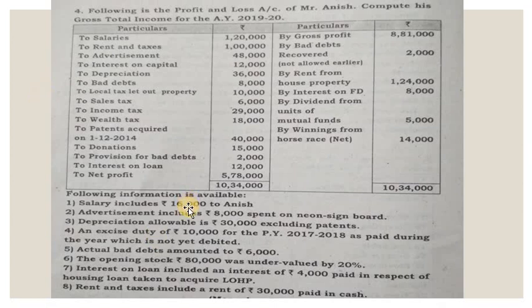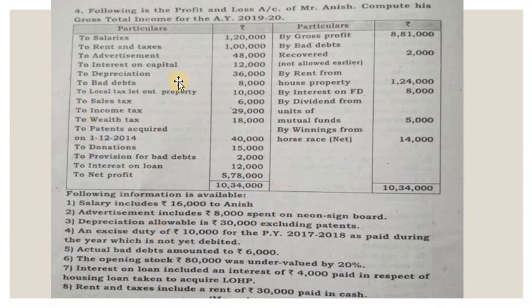So what we have to do? First, we have to take the net profit. As per the accounting calculation, net profit is 5,78,000. But for income tax purpose, this is not the actual income. So what we have to do? We have to add certain inadmissible expenses and also items not included. Then we have to deduct the expenses which are admissible but not debited, and also the incomes not related to business. So this is what we have to do.